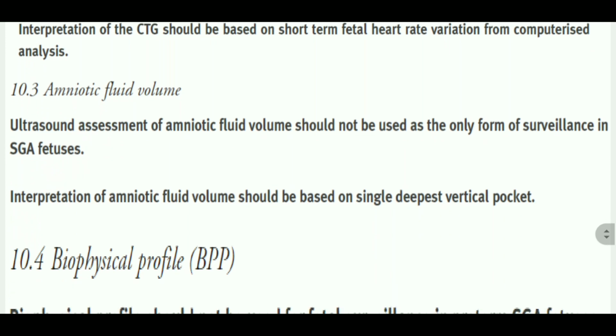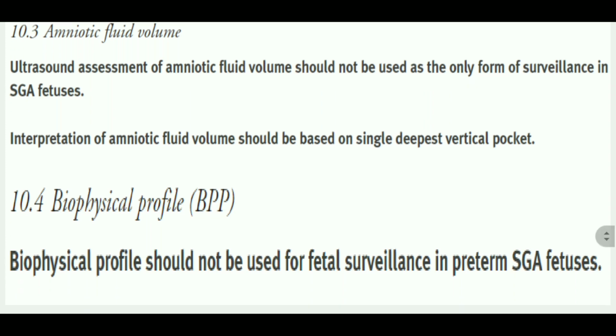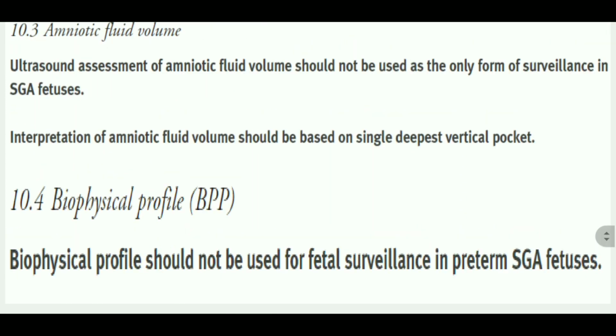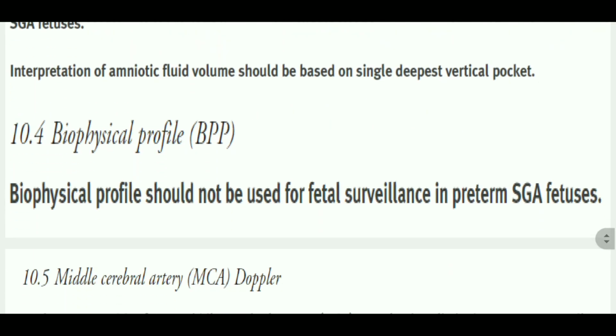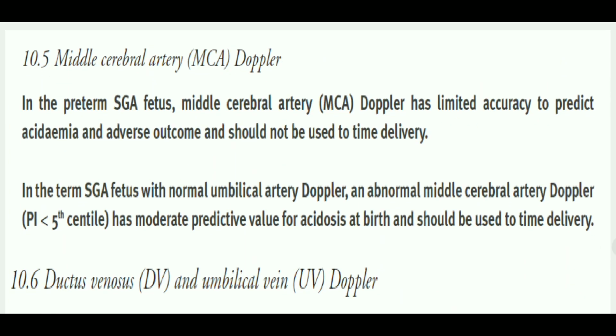Amniotic fluid volume. Ultrasound assessment of the amniotic fluid volume should not be used as the only form of surveillance in the SGA fetus, and interpretation of the amniotic fluid volume should be based on the single deepest vertical pocket rather than AFI. Biophysical profile should not be used for fetal surveillance in the preterm fetuses. Now, what are the roles of MCA Doppler and ductus venosus or umbilical artery Doppler?